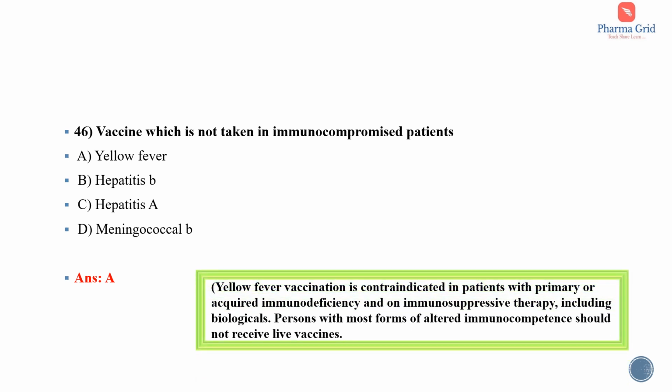This yellow fever vaccination is contraindicated in patients with primary or acquired immunodeficiency and on immunosuppressive therapy including biologicals. Persons with most forms of altered immunocompetence should not receive live vaccines. Here this yellow fever vaccine is a live attenuated vaccine.